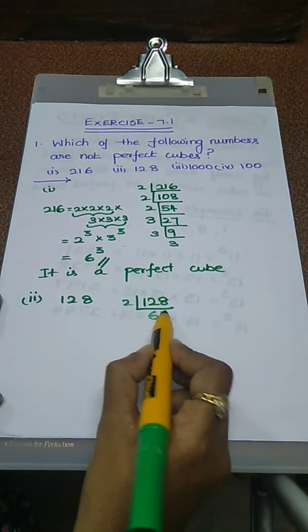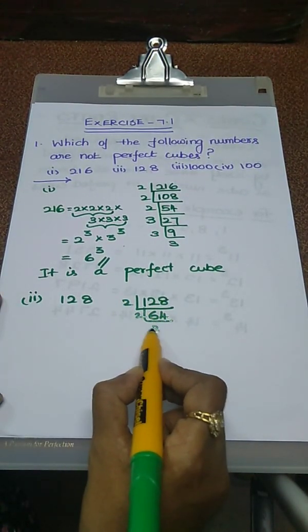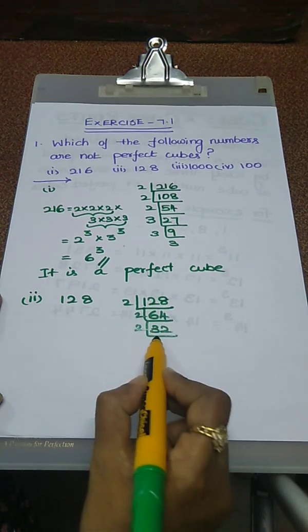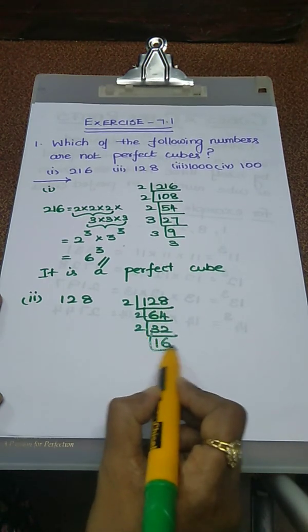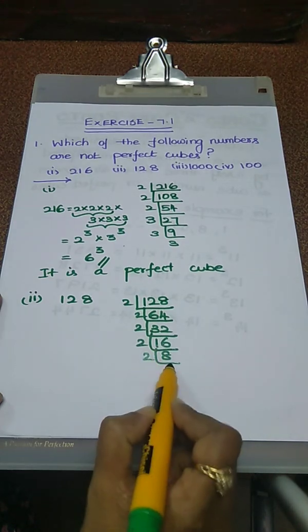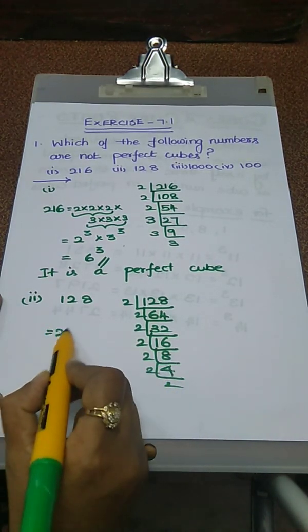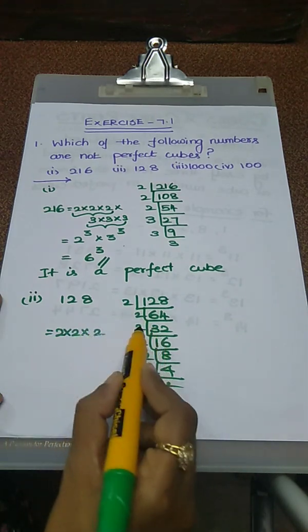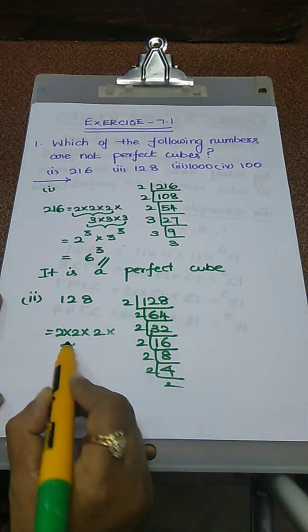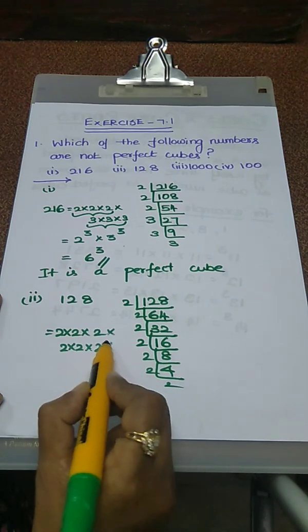2 6s are 12, 2 4s are 8. Again 2. 2 3s are 6, 2 2s are 4. 2 1s are 2, balance 1, 12, 2 6s are 12. 2 8s are 16, 2 4s are 8, 2 2s are 4. So how can we write the number? 2 into 2 into 2. First 3 2s. Again 2 into 2 into 2. We have an extra 1 2.